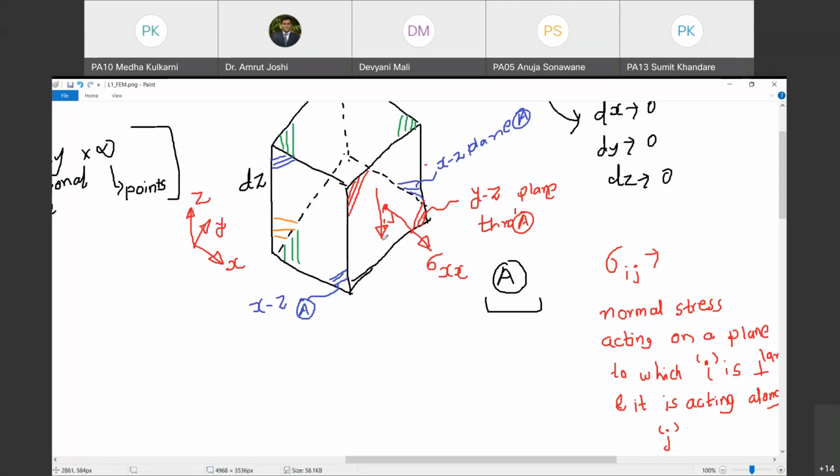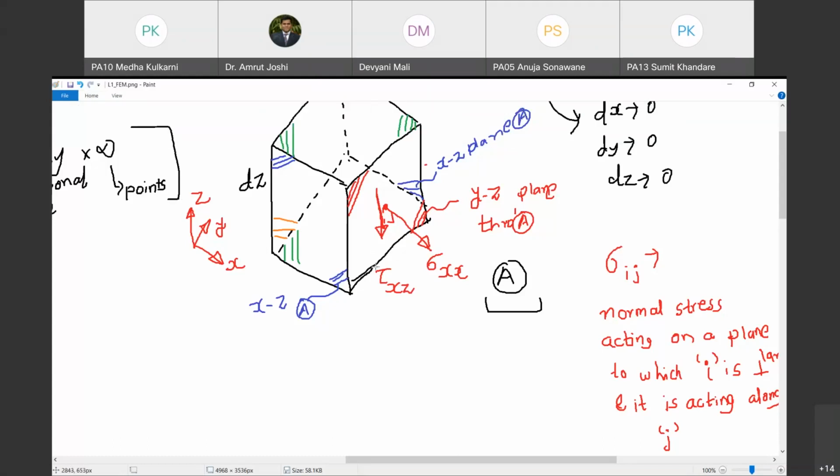Now, on similar lines, let us try to define the shear stress acting on YZ plane itself. So what should I call this stress component? I am going to call this stress component tau because it is shear stress. It is not a normal stress. It is acting on a plane to which x-axis is perpendicular, the YZ plane. So I am going to have the first suffix as x, tau x, and it is acting in z direction. No doubt it is in negative z direction, but it is immaterial whether the direction is positive or negative. I am going to call it tau xz.